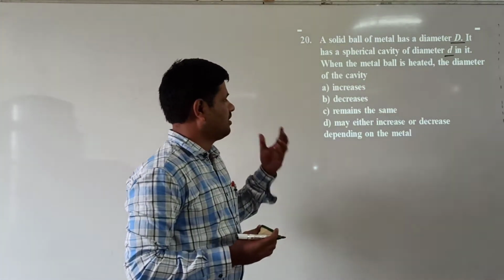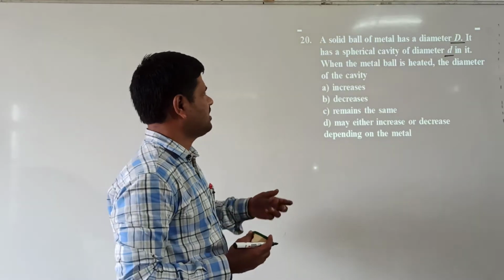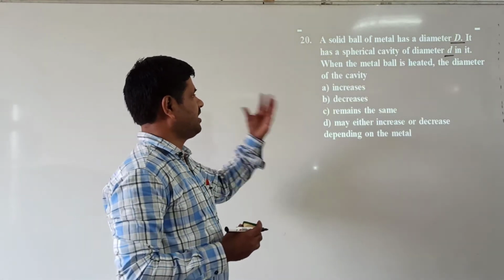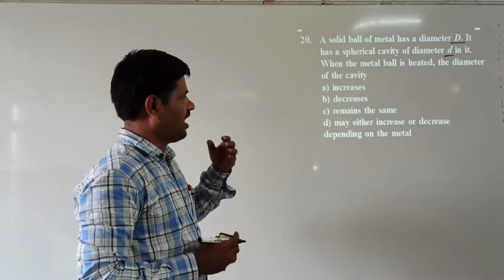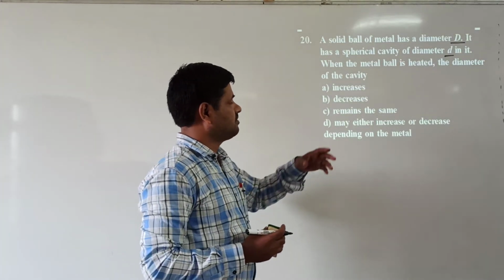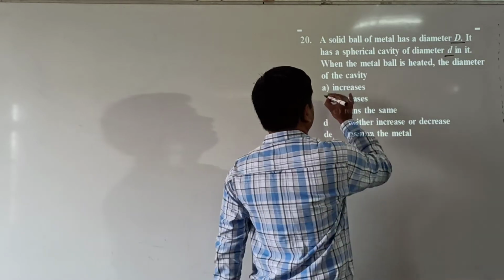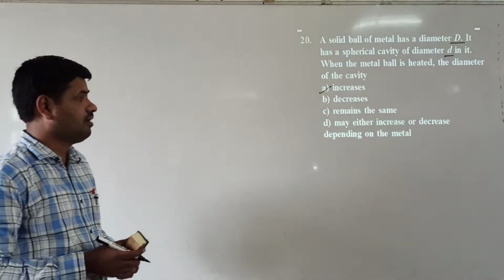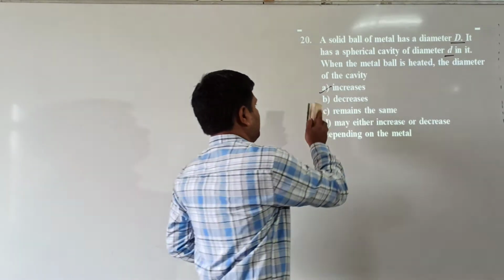That's the reason the volume increases. Volume increases means the diameter also increases. Cavity volume increases, metal ball volume also increases. So cavity volume increases means the diameter also increases. So the diameter of the cavity increases. Which option is correct here? A option is correct.